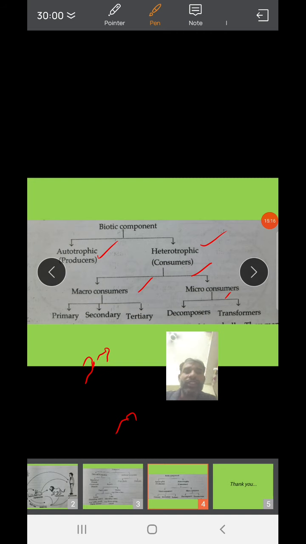belong to the third position. The best examples are the tiger, owl, peacock, and lion. These depend on secondary consumers and primary consumers, even autotrophs, that is, completely on producers, which means these are called omnivorous.